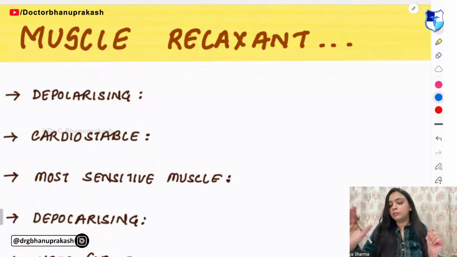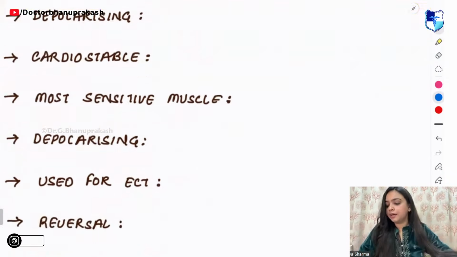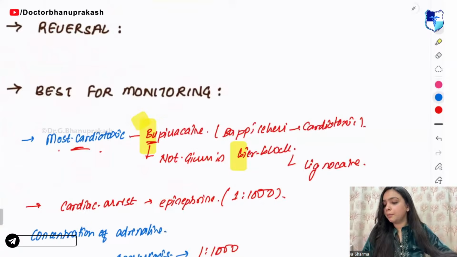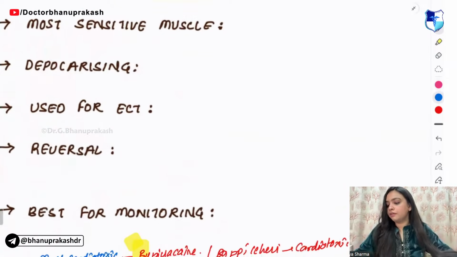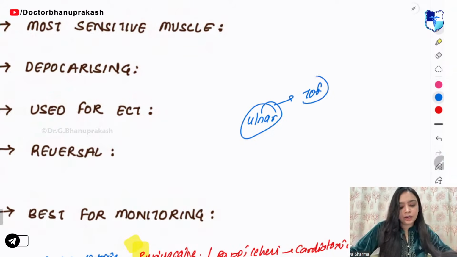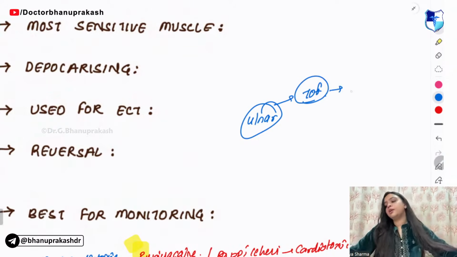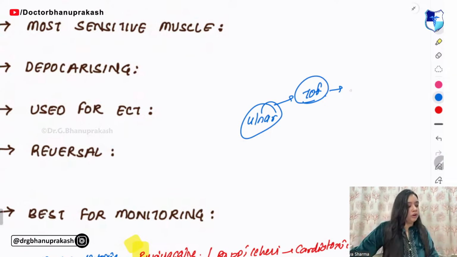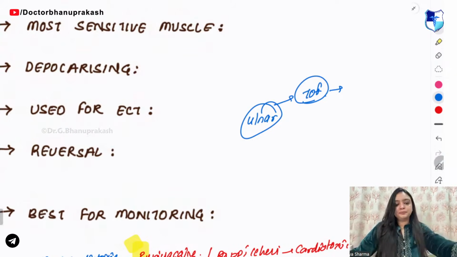Now, in the muscle relaxant, forget about this slide because we have already read about the ECT and everything, right? For this we use the ulnar nerve and we have read about the TOF. In TOF, you have the ratio, right? TOF means train of 4 and you have to check for the contractions, right?